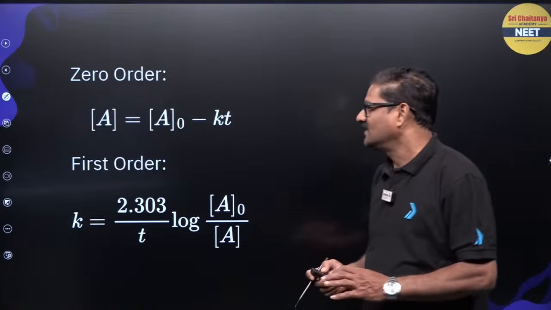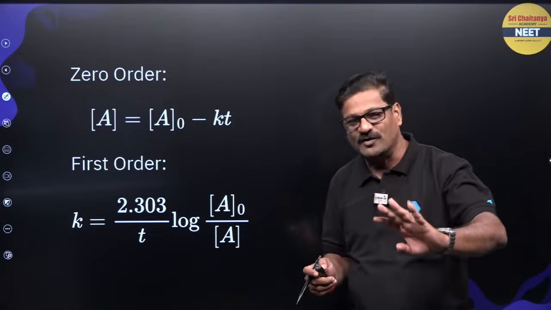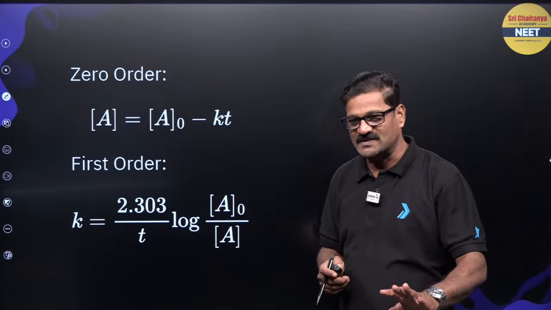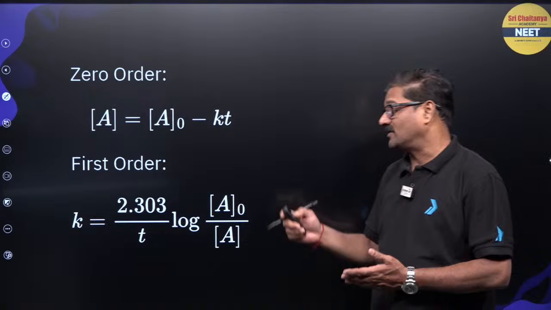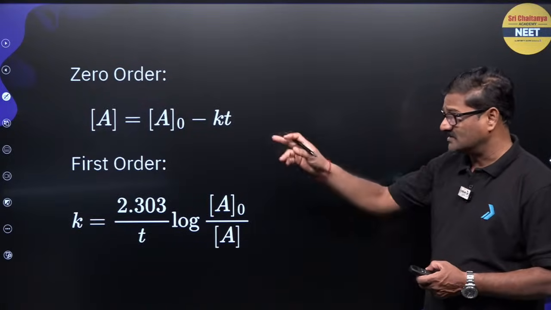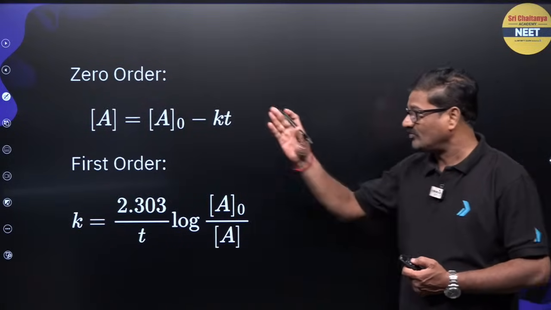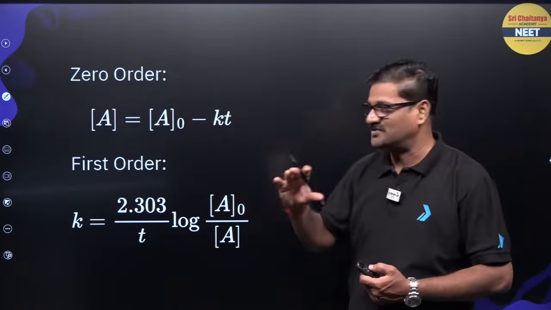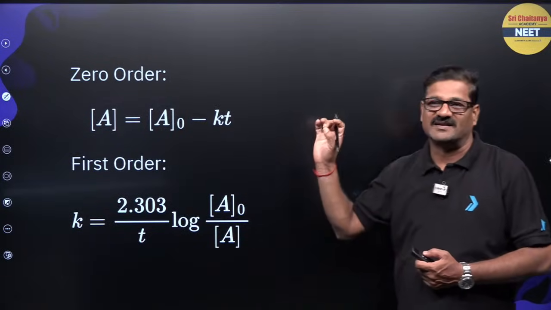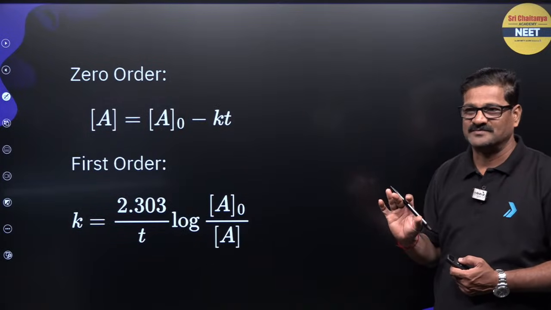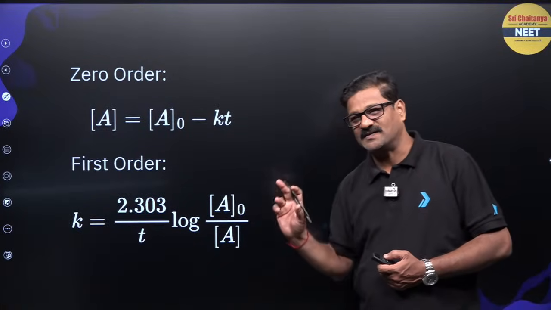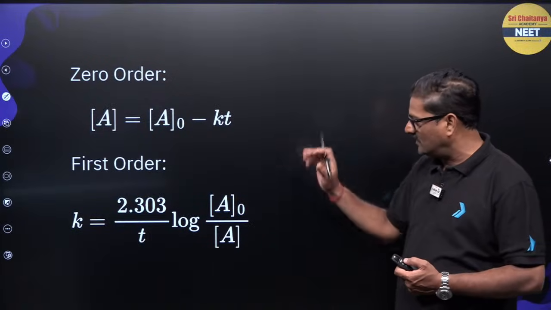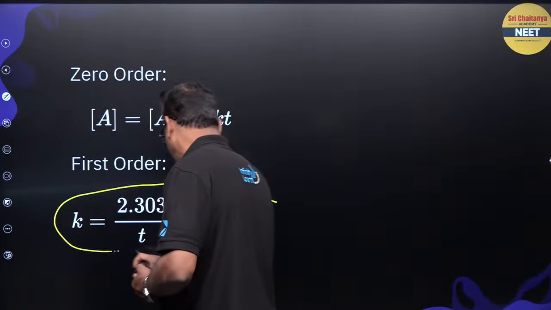And moving ahead, here we have a maximum of four numerical based formulas. So rate law expressions, integrated rate expressions. For zero order, [A] is equal to [A]0 minus kt. [A] is the concentration at time t and [A]0 is the initial concentration, k is the rate constant, t is the time. For the first order, k is equal to 2.303 by t log [A]0 by [A]. So never leave these formulas, and this is the most important.